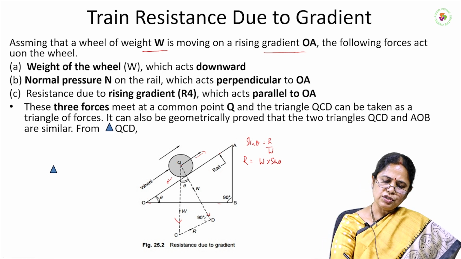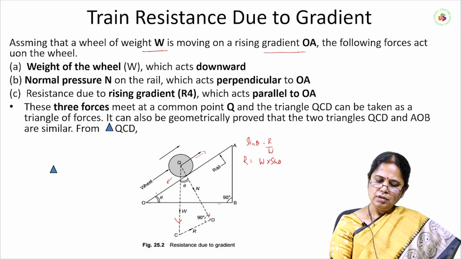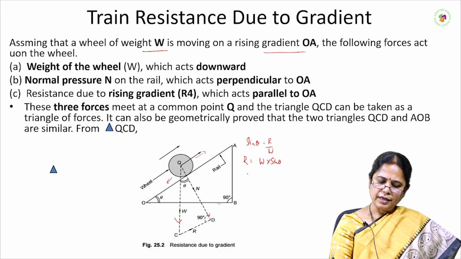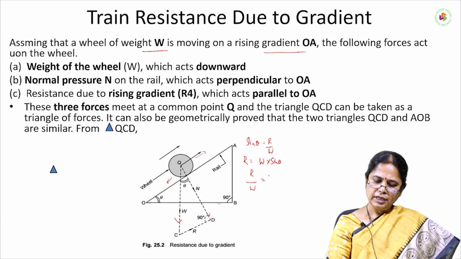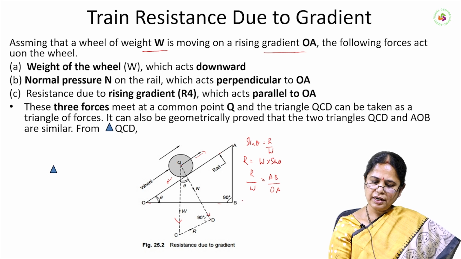Because of these two similar triangles, we can write R by W is equal to AB by OA. We can write resistance is equal to W into AB by OA.